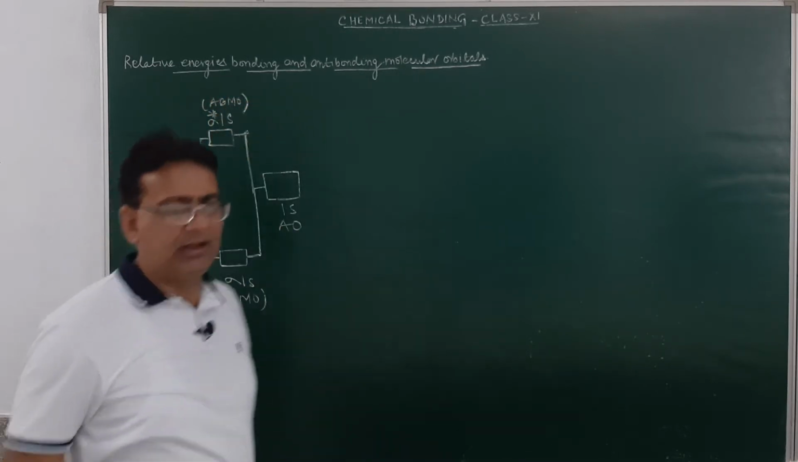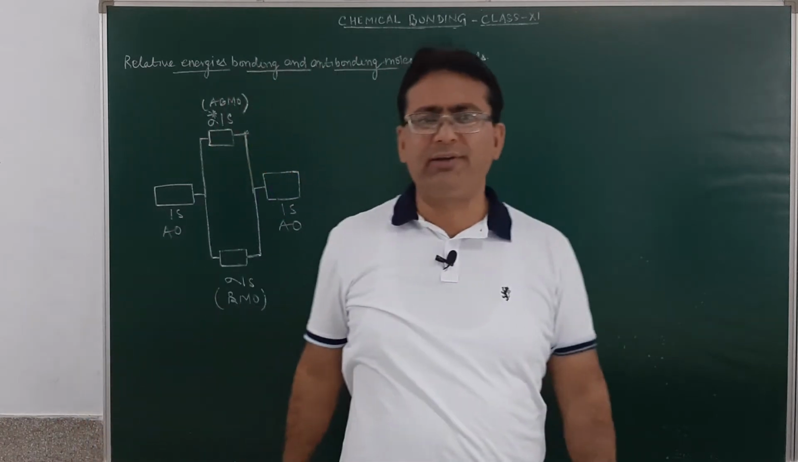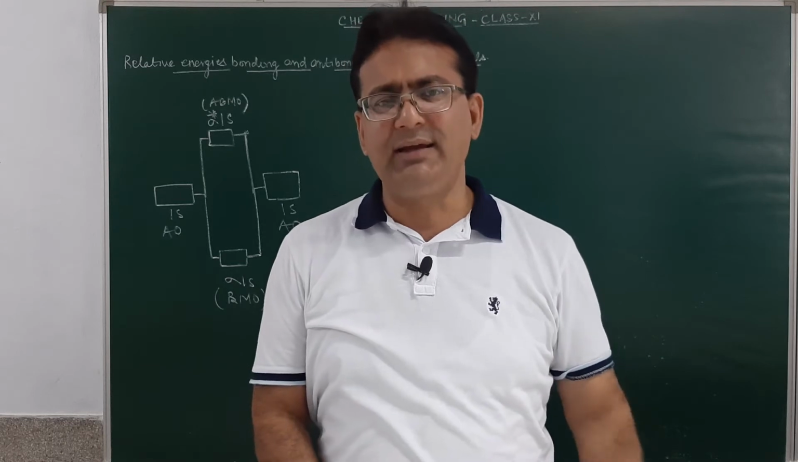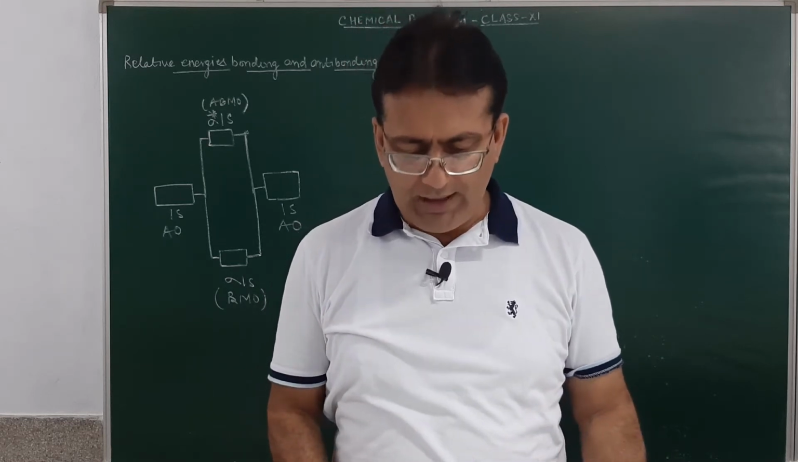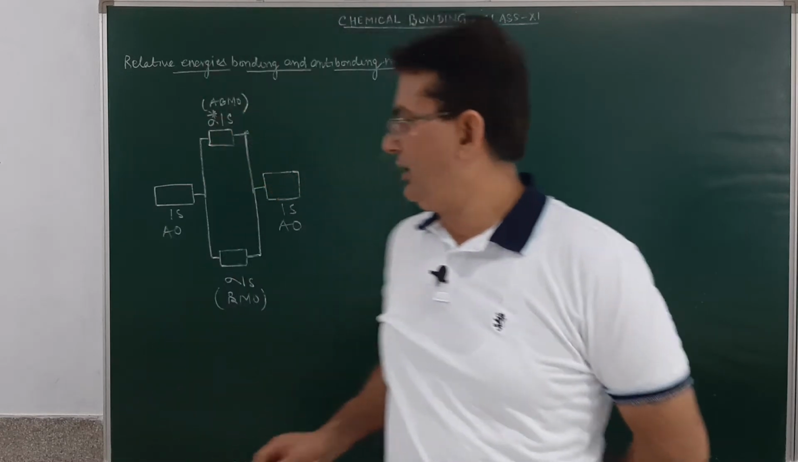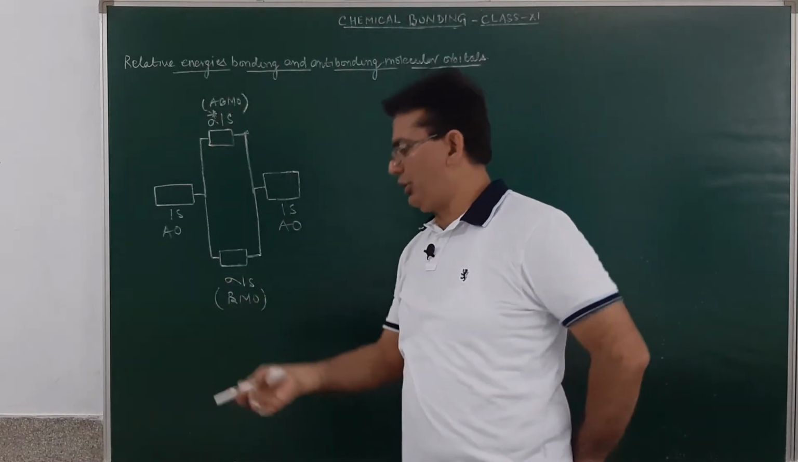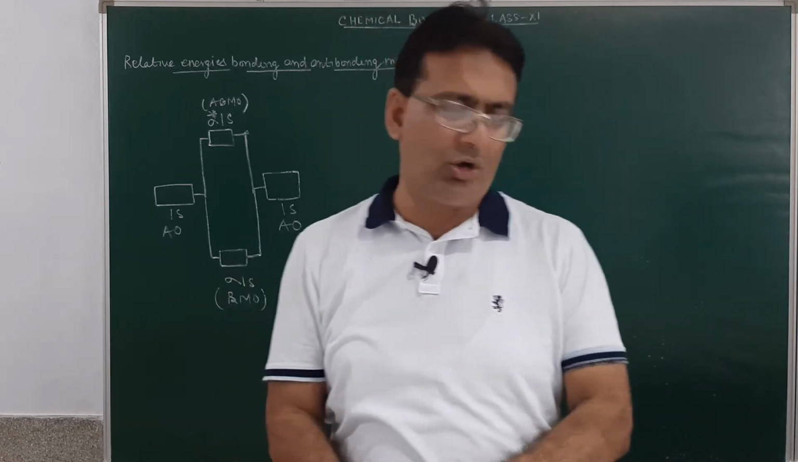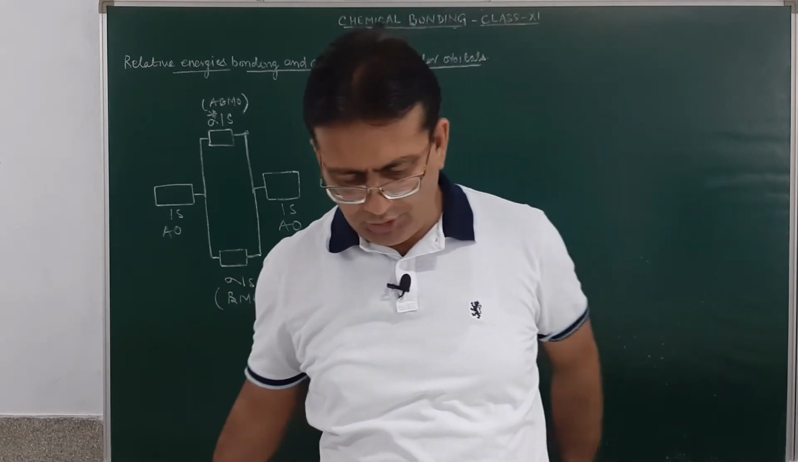As discussed earlier, bonding molecular orbitals are formed by addition overlap, and the electron density in the bonding molecular orbital will always be more than in the anti-bonding molecular orbital, and thus the energy of the anti-bonding molecular orbital will be more than that of the bonding molecular orbital.